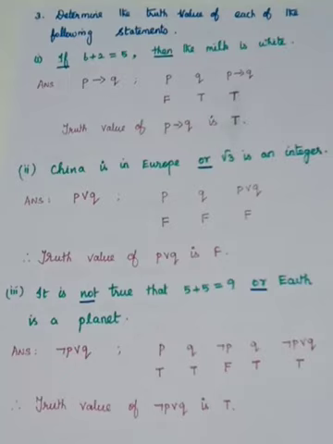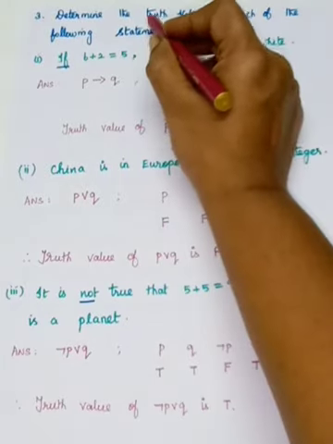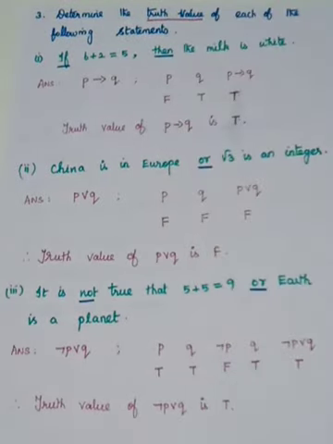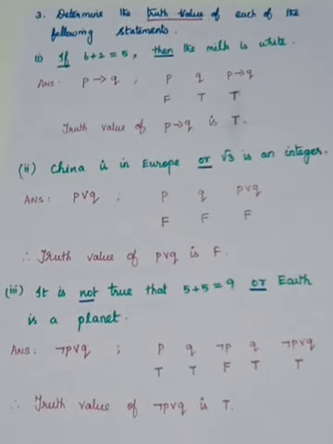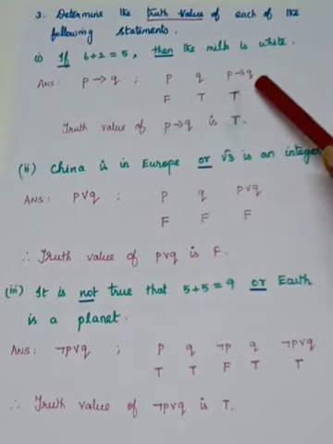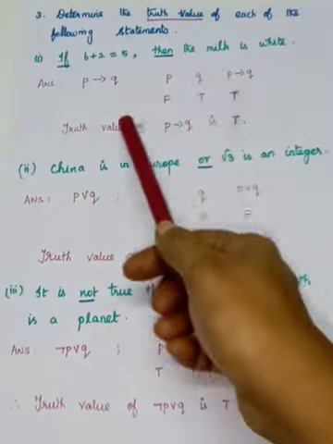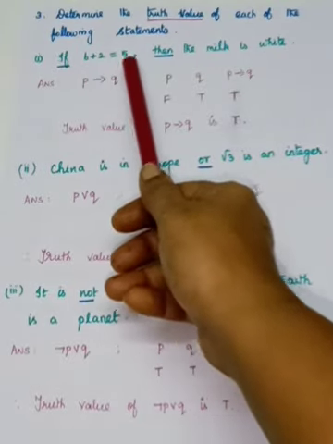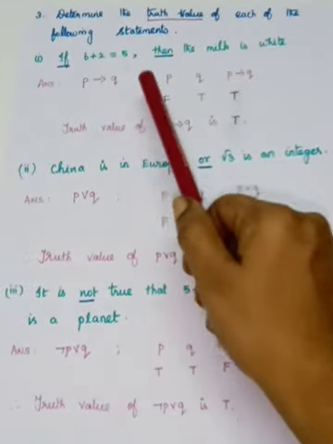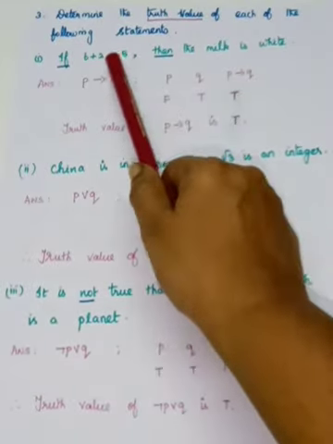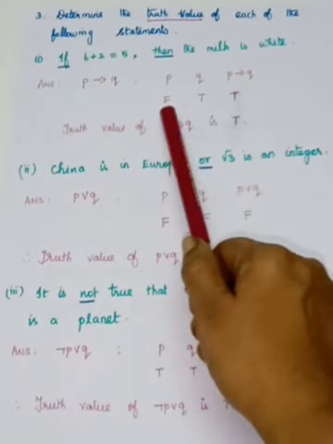Now what is asked? Determine the truth value is asked. So for that I have written P's statement and Q statement, then P implies Q, the conditional statement. Go to the P statement, which is 6 plus 2 is equal to 5. What is 6 plus 2? It is 8. 8 cannot be equal to 5. So this statement is false. So P is false.